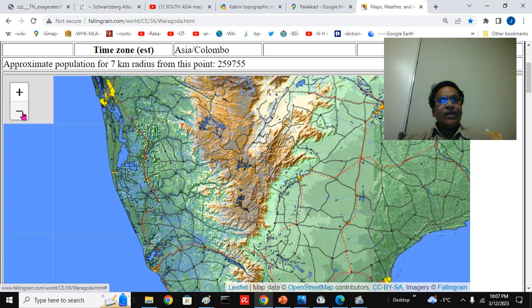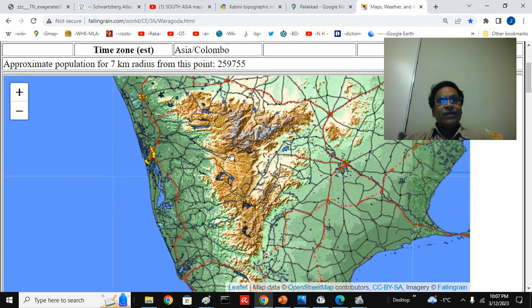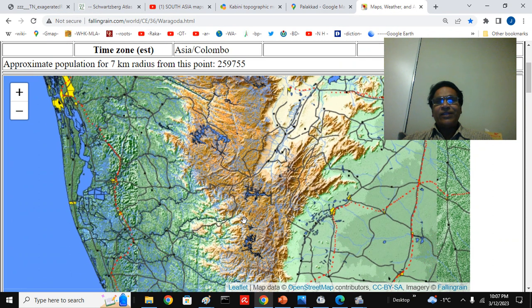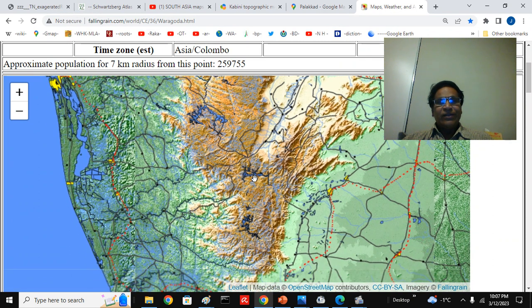Ela Malai, that is the Cardamom Hills, this region. Because the Periyar river winds through it, this is called Periyar Plateau. Periyar is a local term in Tamil and Telugu meaning great or bigger. So this is the Periyar lake. This is the Thekkady Pass, this tourist area, Kumili Thekkady.